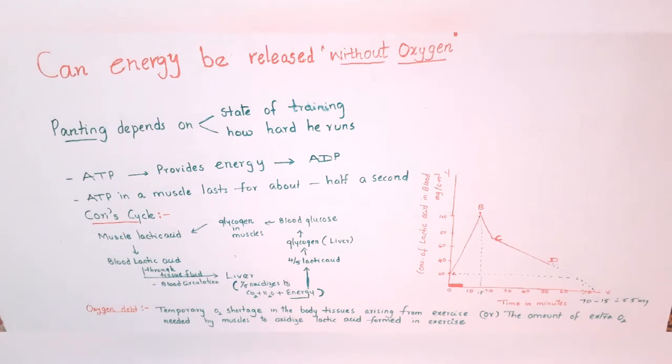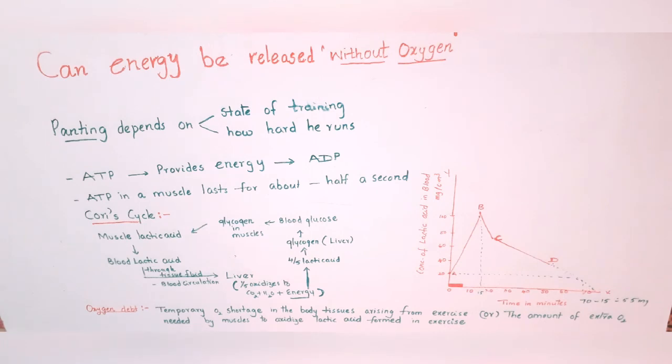That is, after reaching the destination only he pants. How does he get energy if he holds his breath all the time? Muscles use the energy released during anaerobic breakdown of glucose. Finally, then he pants. Why? To remove lactic acid by taking extra oxygen.